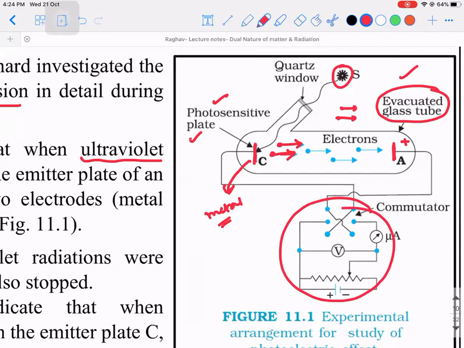Okay, I'll give you a hint. What is the nature of the particles that are coming out of the photosensitive plate? Negatively charged. Since they are negatively charged, I told you one important point: they will come out randomly in some direction with a sufficient amount of energy. Right? They will come out with sufficient energy to ensure what? To ensure that they are able to overcome the electrostatic attraction of the nucleus. But the question is, we don't know whether they have sufficient energy to constitute a current.